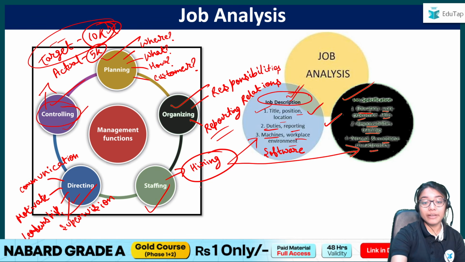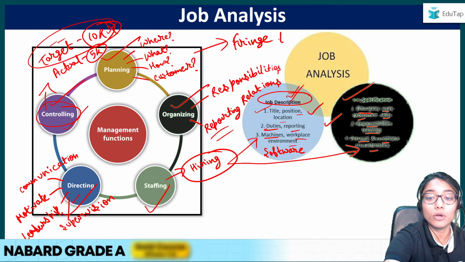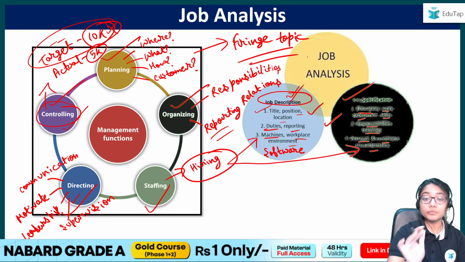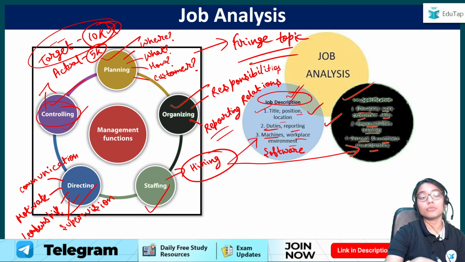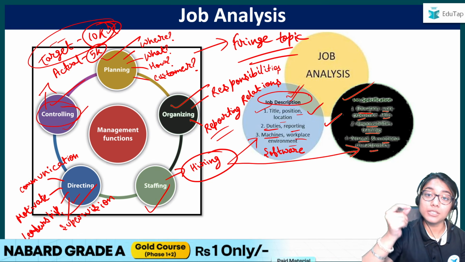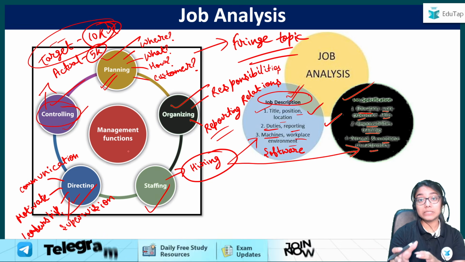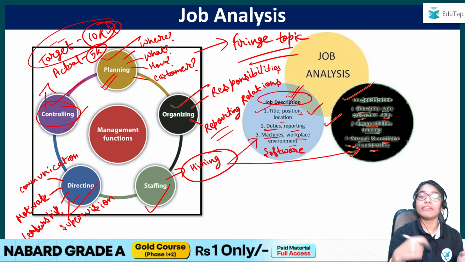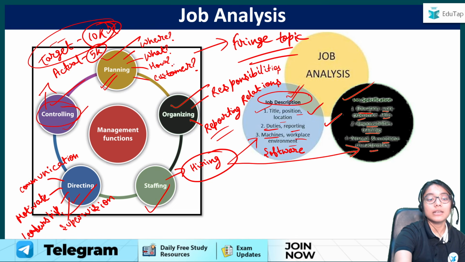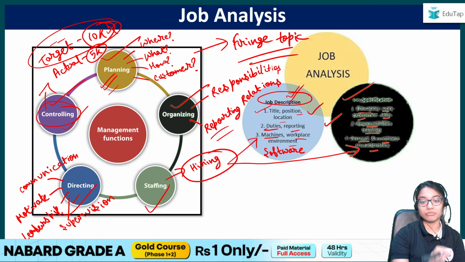Now, if we specifically talk about these 5 functions of management, this falls under a fringe topic of general management, right? When we talk about decision making, what you have to understand is that decision making is a small part which goes on in planning. That is, when I'm making a plan, I have to make certain decisions. That is what the decision making component is about. However, certain fringe topics are also tested in this component, and the fringe topic, as we have just seen, is related to these functions of management, the general management part. Basically, it's somewhat related, right?